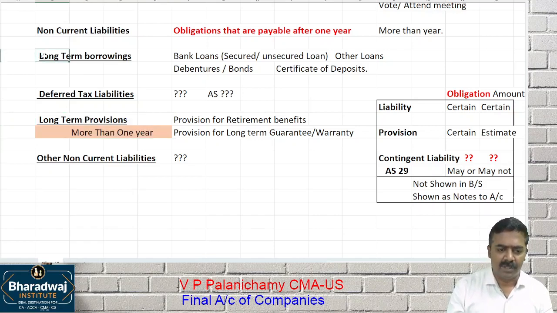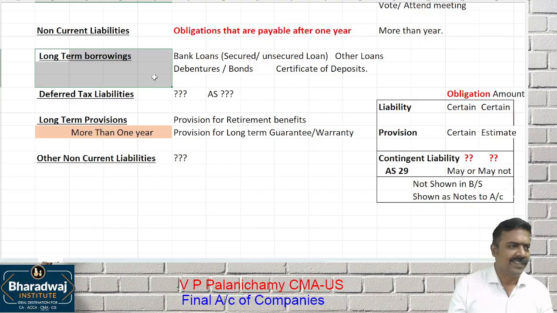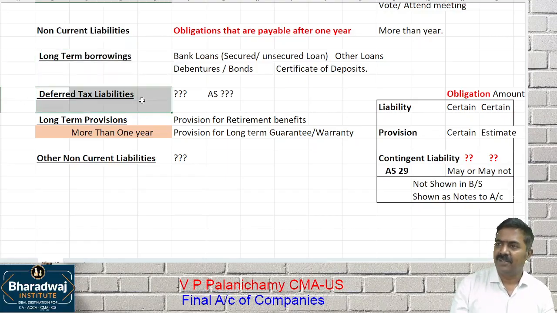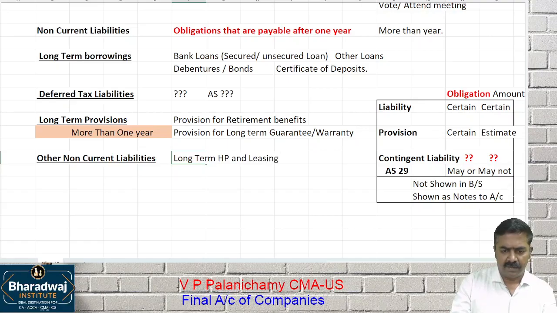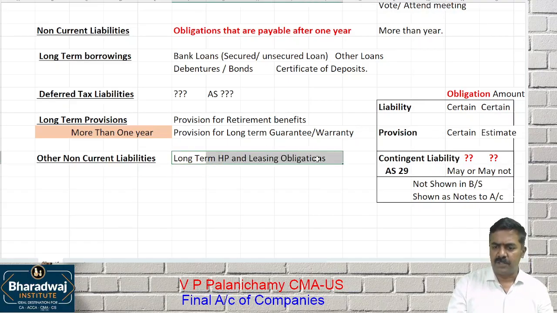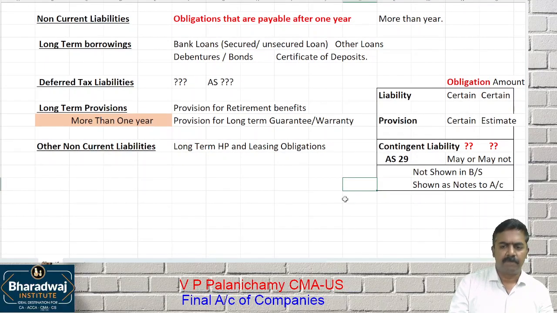Is it a long-term borrowing? It's not borrowed money. It is hire purchase, lease. Okay. Is it a deferred tax liability? No. Is it a long-term provision? No. It will come under which one? Other non-current liability. Simple. Long-term hire purchase and leasing obligations.